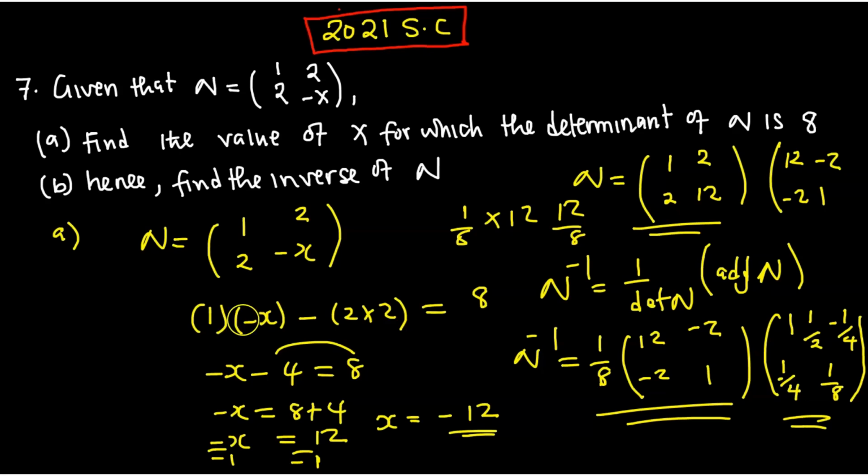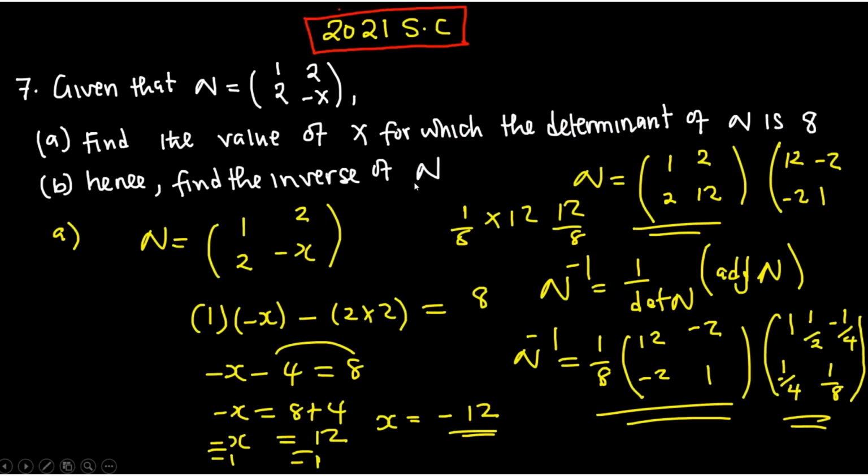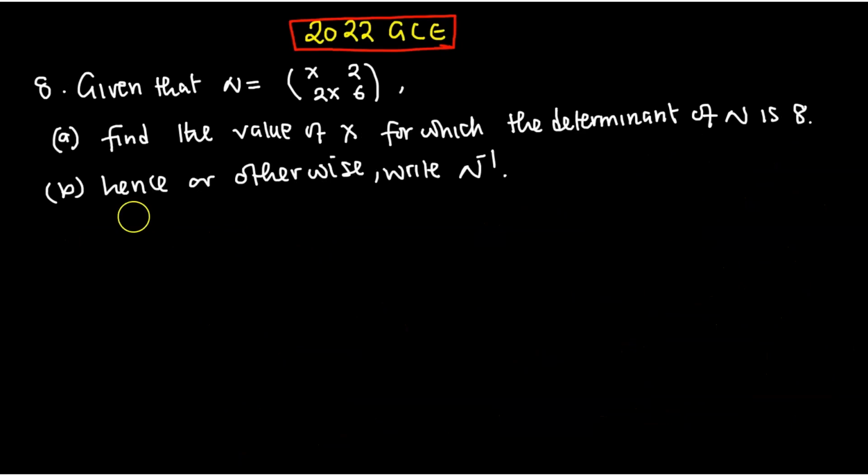That is matrix N. Okay, so let us proceed to look at 2022. So this one is the one that came in 2022. Given that N is equal to this matrix, find the value of x for which the determinant is 8, and of course otherwise find N inverse. Kind of similar. I have to verify this question, but anyway, we can just answer it.